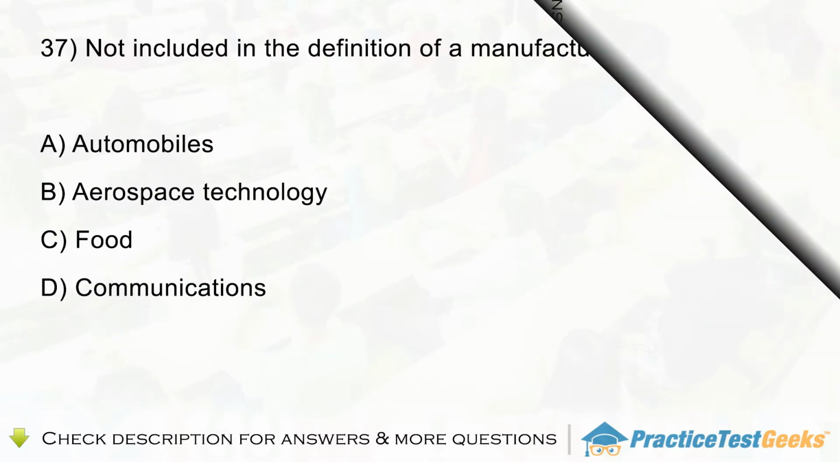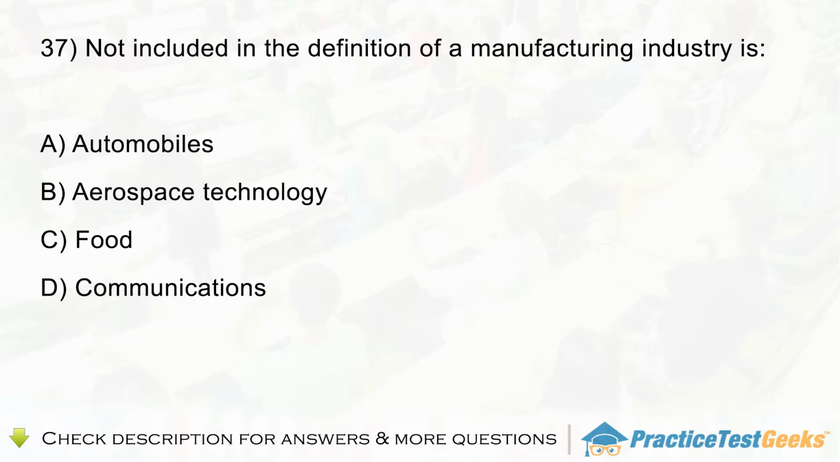Question 37. Not included in the definition of a manufacturing industry is A. Automobiles. B. Aerospace technology. C. Food. D. Communications.